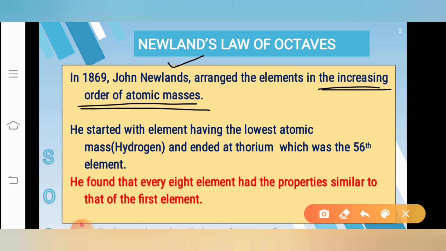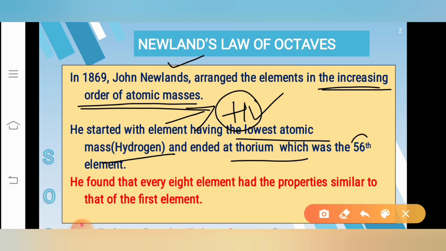While he was arranging these elements, he started with the element which has the lowest atomic mass, that is hydrogen, because you might have observed that hydrogen was placed in the first position in the periodic table because it has the lowest atomic mass. So Newlands started from hydrogen, and he ended at thorium, which was the 56th element during that time. Clear? He started from hydrogen and he ended at thorium.